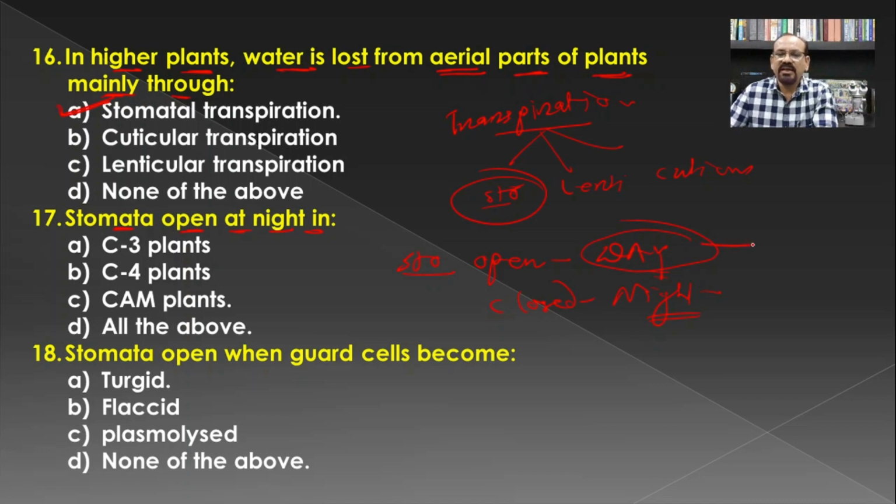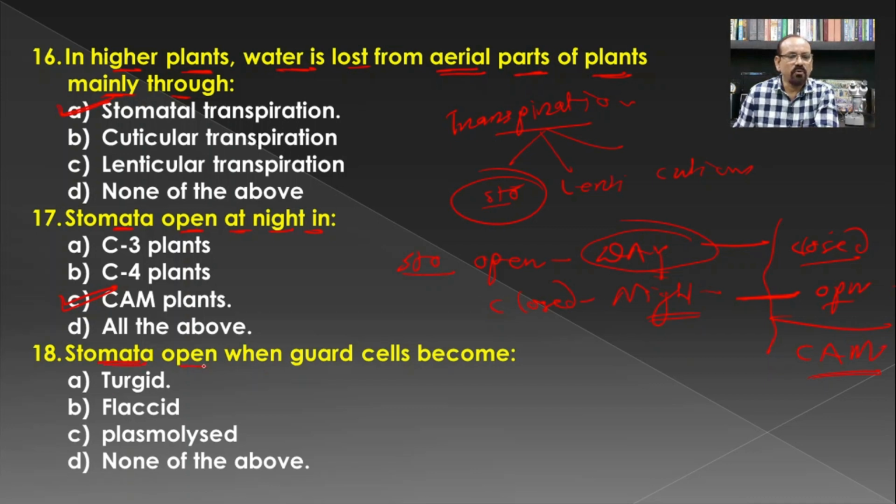But in some plants, the stomata are closed the whole day, and during the night the stomata are open. This type of condition is present in plants belonging to the family Crassulaceae. Such plants are known as Crassulacean acid metabolism plants, or CAM plants, and hence C is the correct answer for this one, in which the stomata are open at night.